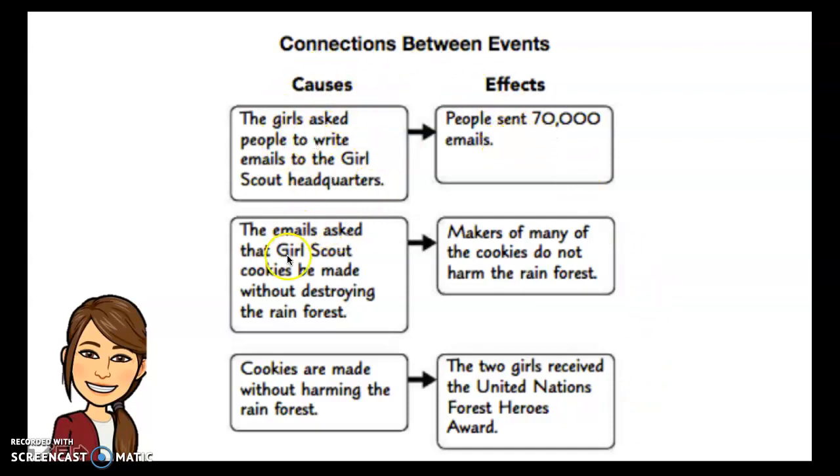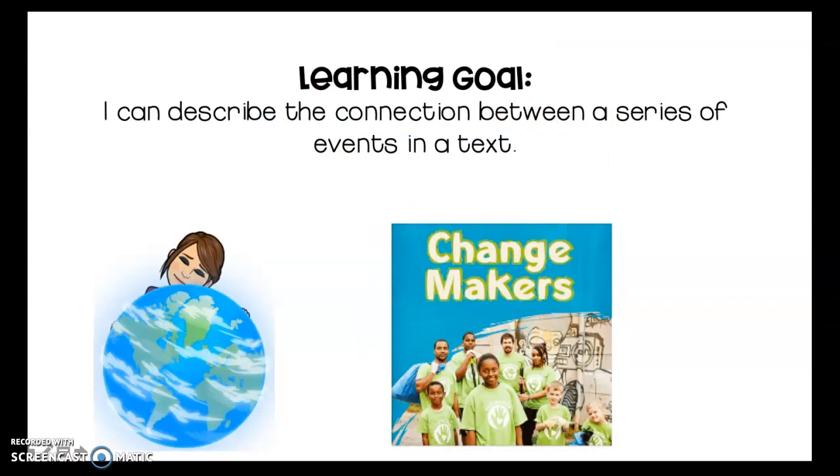And after that effect, it causes something else. It's like a chain reaction. Your learning goal was to describe those connections between a series of events, just like I did in this text. See if you can apply this learning goal in a text that you're reading.